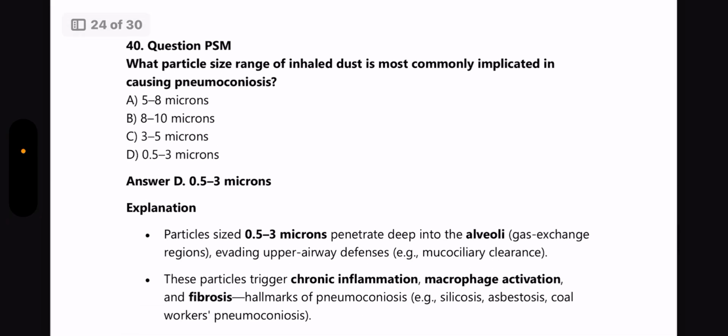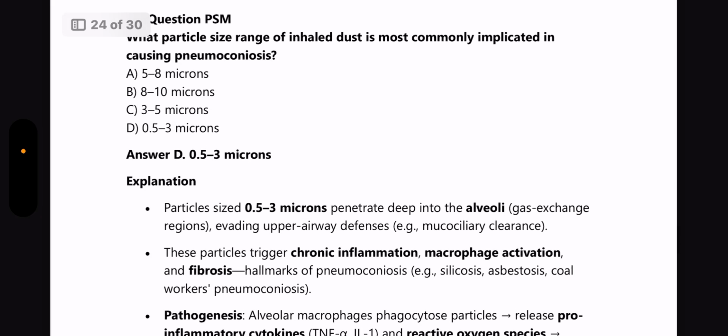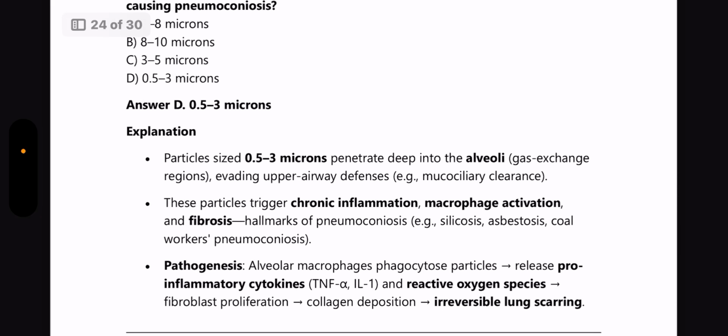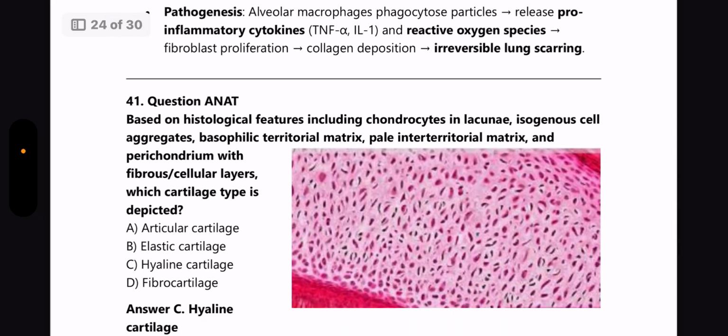Next question from PSM. What particle size range of inhaled dust is most commonly implicated in causing pneumoconiosis? Answer is 0.5 to 3 microns. Again, a direct question. Please learn. It's a direct question. Don't get it wrong.